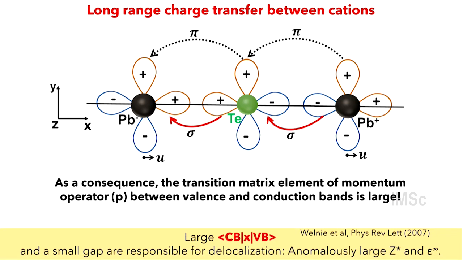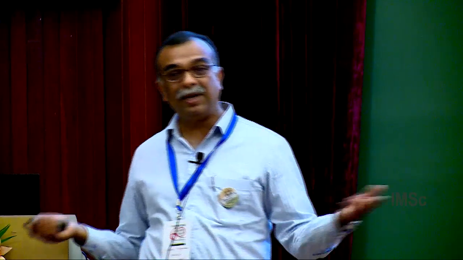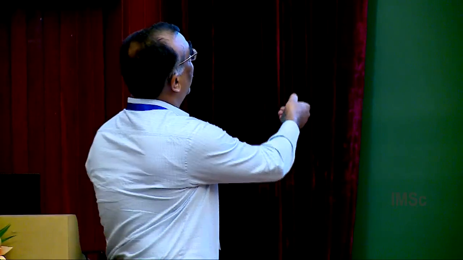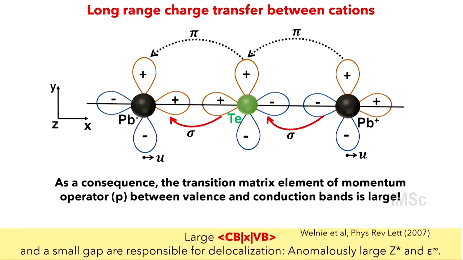So this is the beautiful picture we derived, a simple picture of this bonding, particularly depicting the response of these compounds to any electric field or polar field. You apply an electric field to the right, a tiny amount of electron hops from lead to tellurium and then tellurium to the next lead. So it's an opposite motion of electrons, very tiny charge, but by almost 1 unit cell. 1 unit cell is like 5 angstrom.